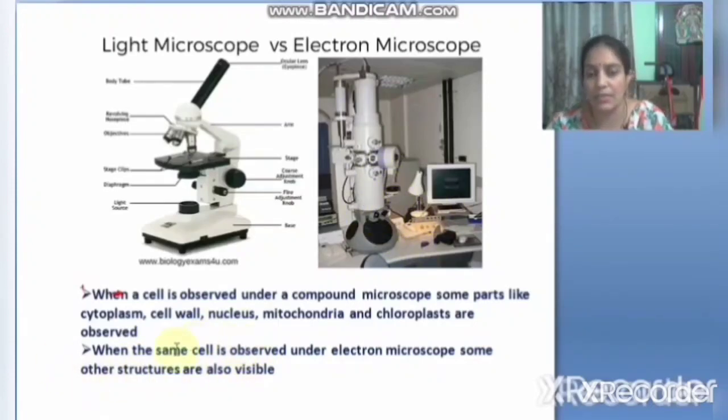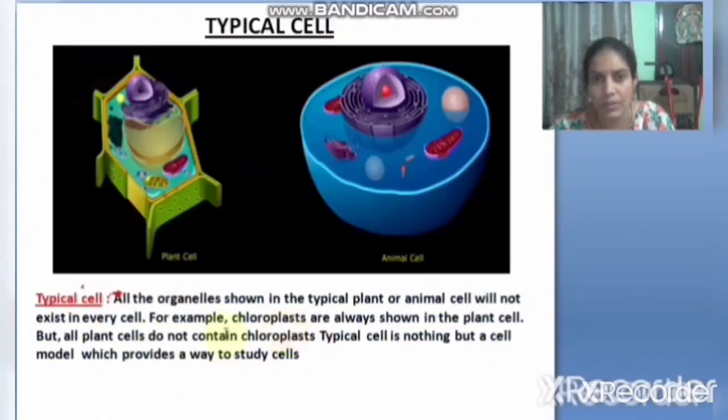Here I am reading: when a cell is observed under a compound microscope, some parts like cytoplasm, cell wall, nucleus, mitochondria and chloroplasts are observed. When the same cell is observed under the electron microscope, some other structures are also visible, like ribosomes, lysosomes, and many other organelles. Minute organelles which cannot be seen with the compound microscope can be seen with the electron microscope. Okay children, till now we have revised the things you have learned in your previous classes.